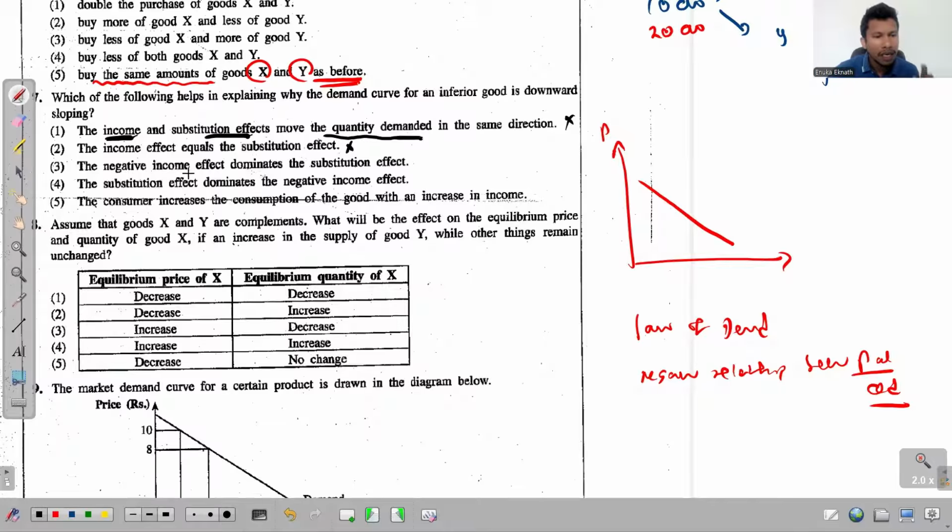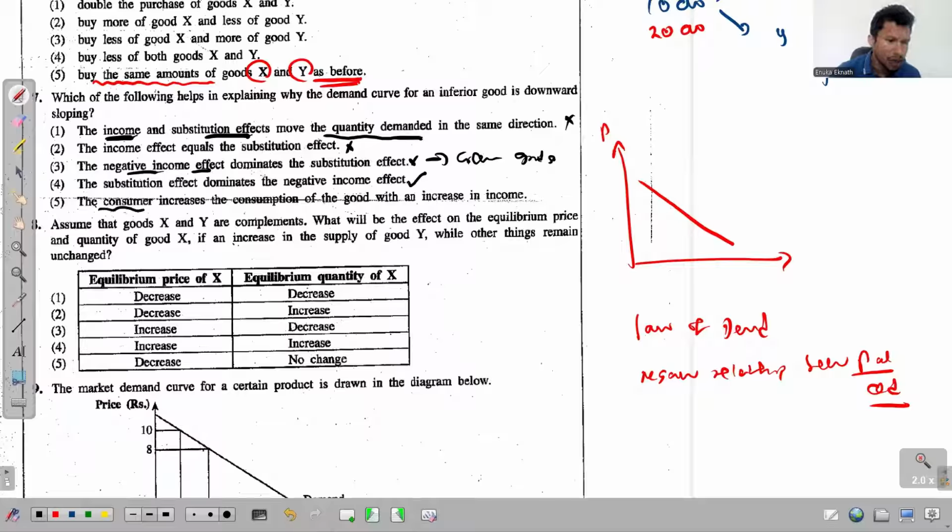Third one, negative income effect dominates the substitution effect. Okay, income effect is negative, that's true, but dominating happens only in Giffen goods, not in typical inferior goods. Fourth one says substitution effect dominates the negative income effect. 100% true, and that's what I explained to you earlier.